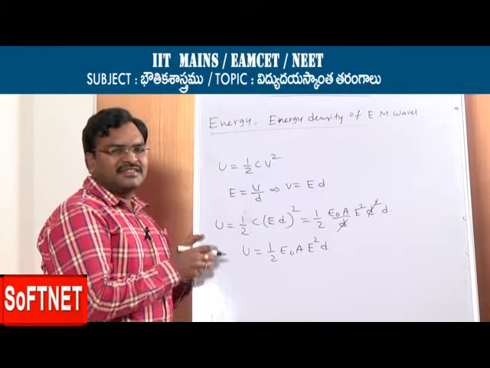Volume is equal to area into length, and length is nothing but D. A D gets cancelled, and we are getting energy density as 1 by 2 epsilon 0 into E square.